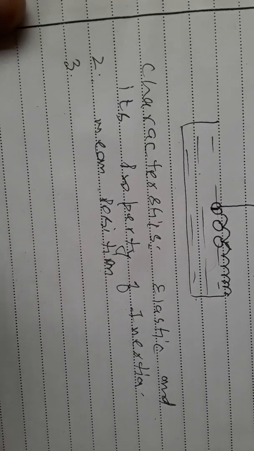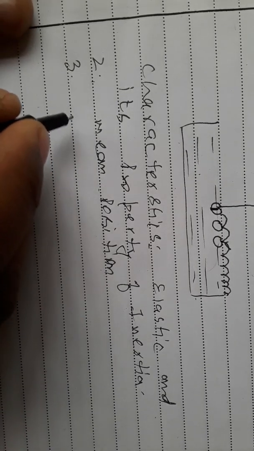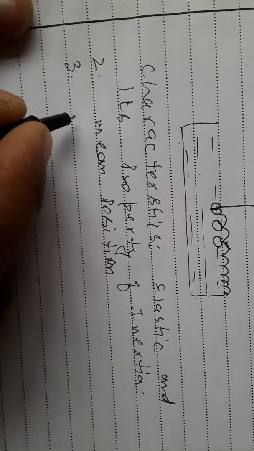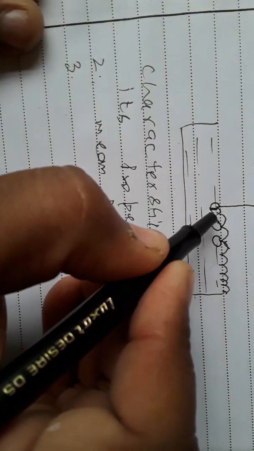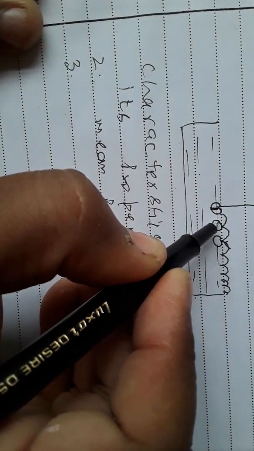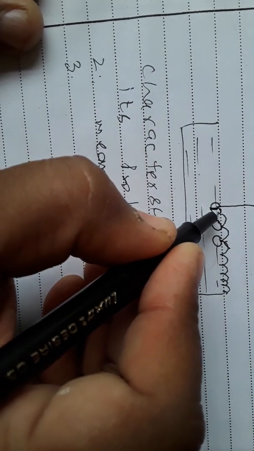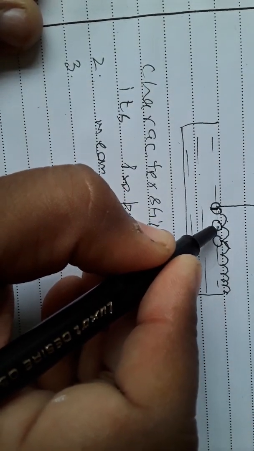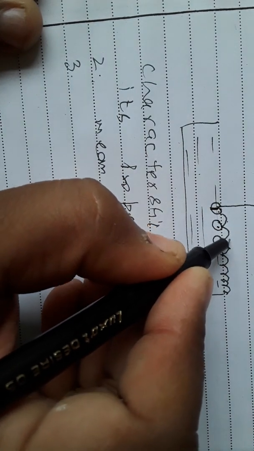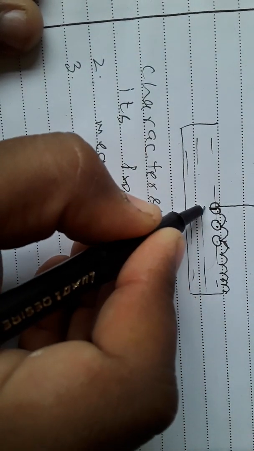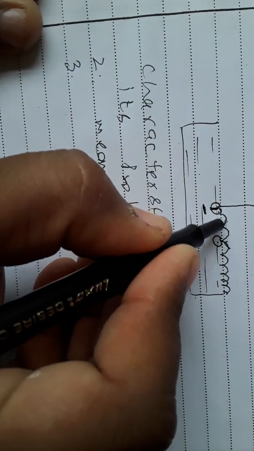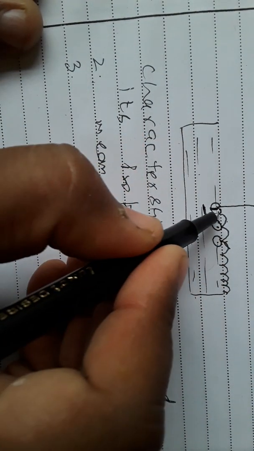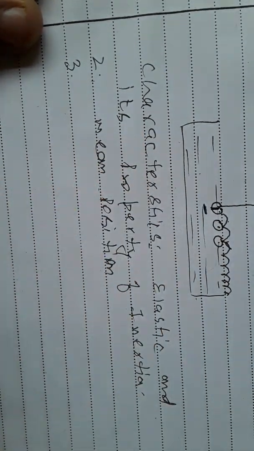Third property, these particles should not be displaced from their mean position. We can see here that this particle is not displaced from the mean position. This particle only transfers the energy to the neighboring particle. So we can say that only the wave travels in all directions, but the particles do not displace from the mean position.